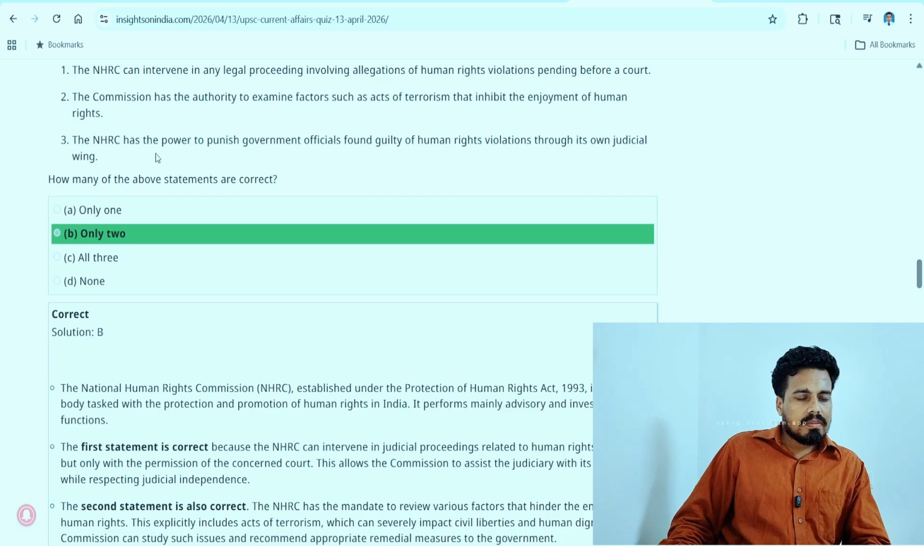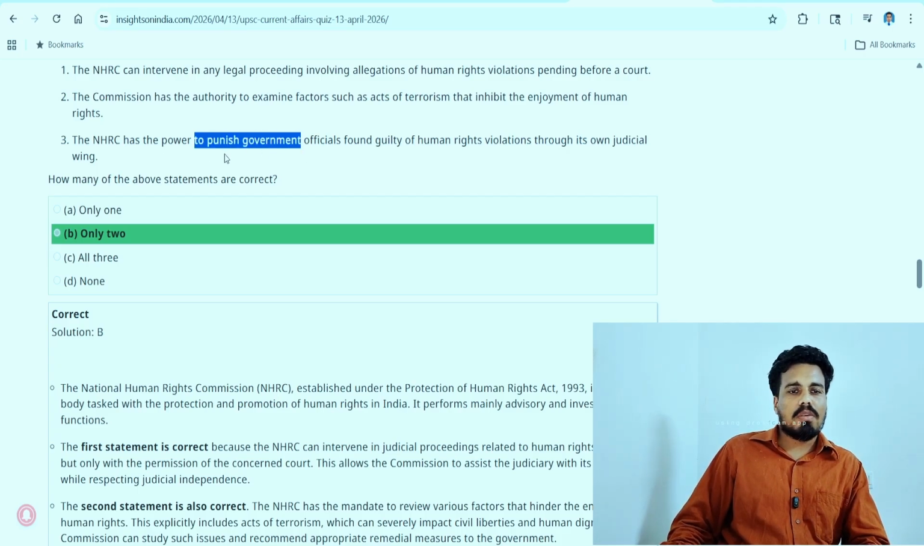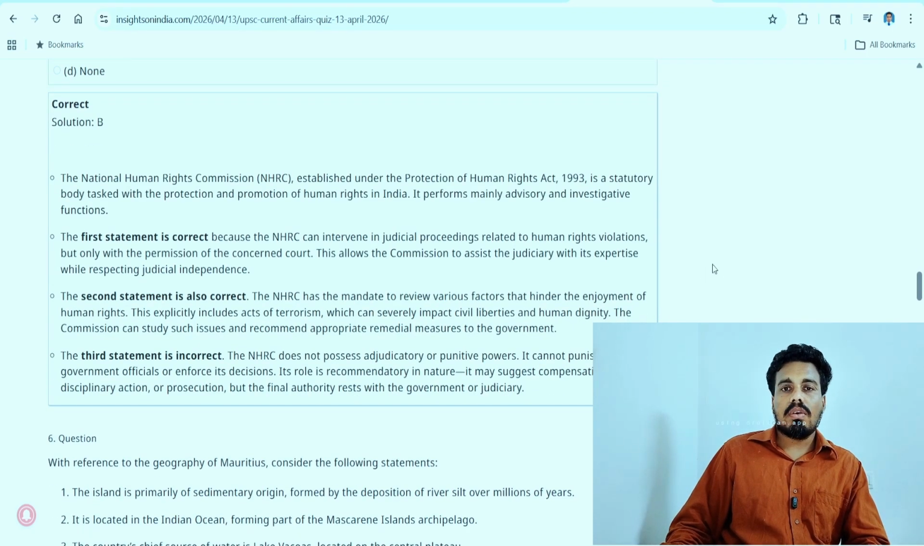So NHRC has a power to punish. We know this as a toothless tiger, so it cannot be having the power to punish anyone. So that is the logic here. We have made 4 out of 5 correct.